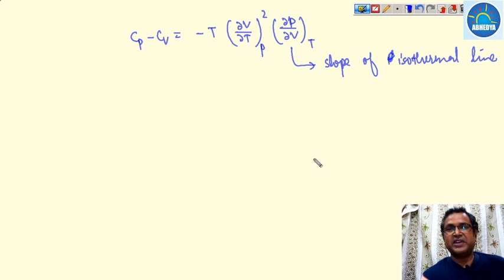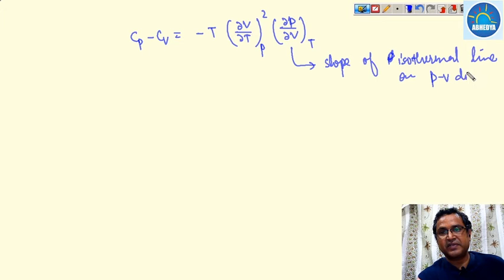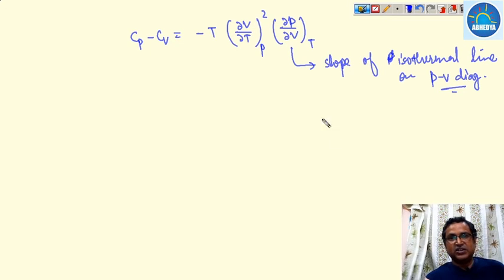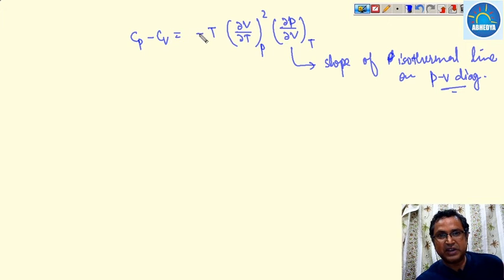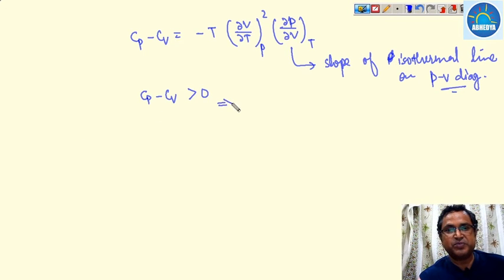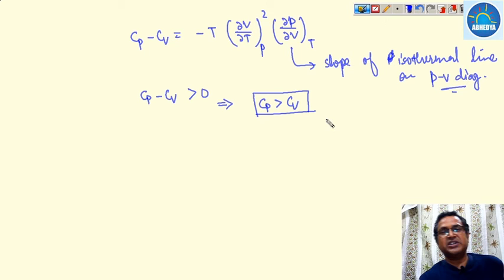It is the slope of an isothermal line on a PV diagram, and this value is always negative, we know that. So this negative multiplied by this negative, this entire thing will be positive. It means Cp minus Cv is always a positive quantity, which proved that Cp is greater than Cv. So it is an important relation that Cp is greater than Cv.